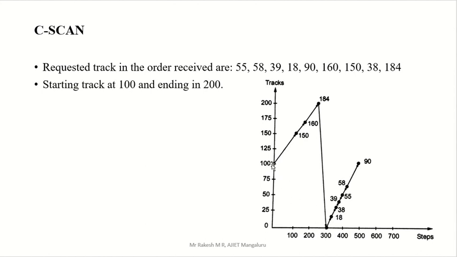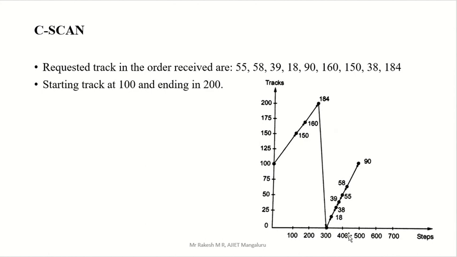Okay, now start from 100, and look for requests more than 100. There are 160, 150, 184, three numbers. Which is nearest to 100? 150. So go to 150 and supply that. Then where is 160? Between 150 and 175, right? So mark here, then write one line. Then which is the next number, 184? 184 means between 175 and 200. So put one mark here, and put one line here. Okay, then 184 is the last, right? After that everything is a smaller number. So decrease without supplying to 0.